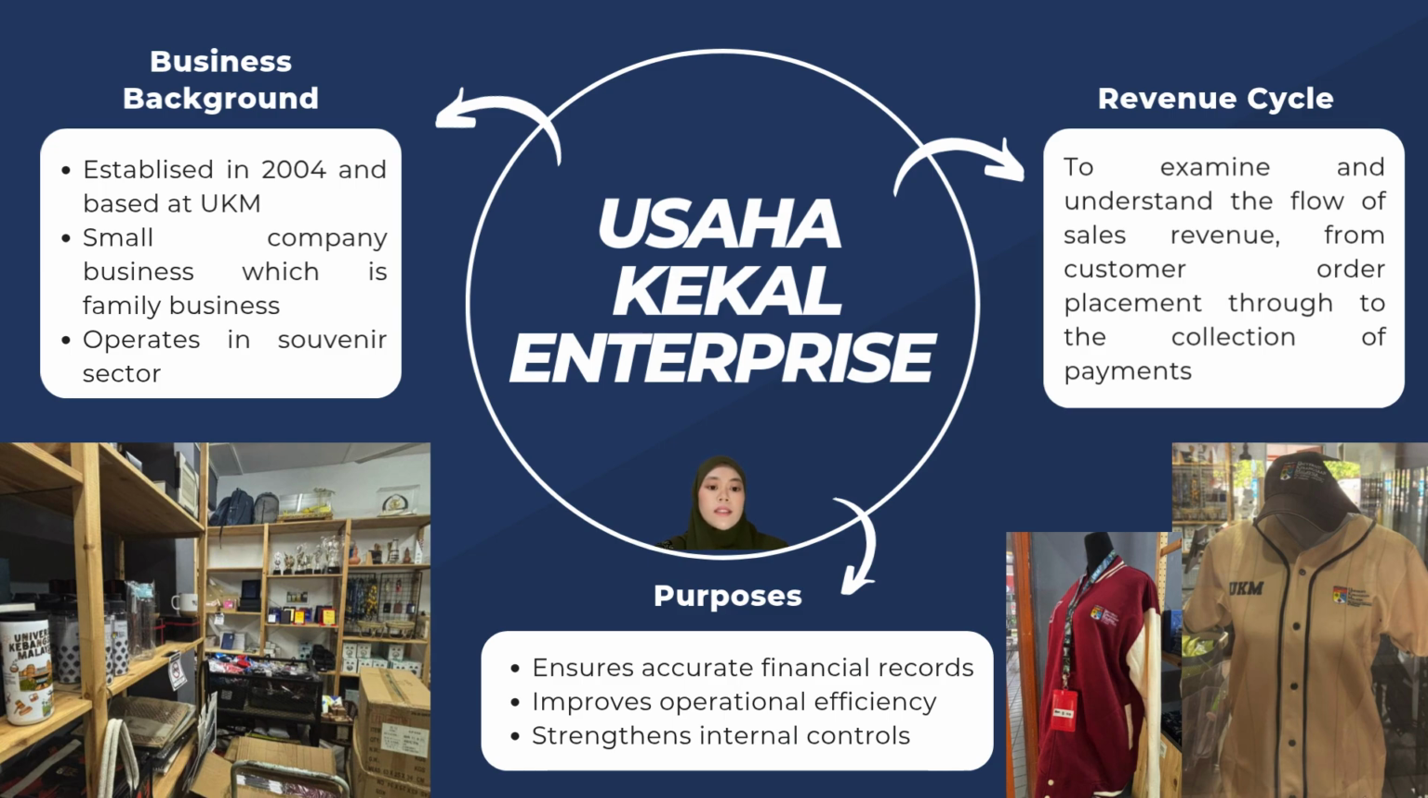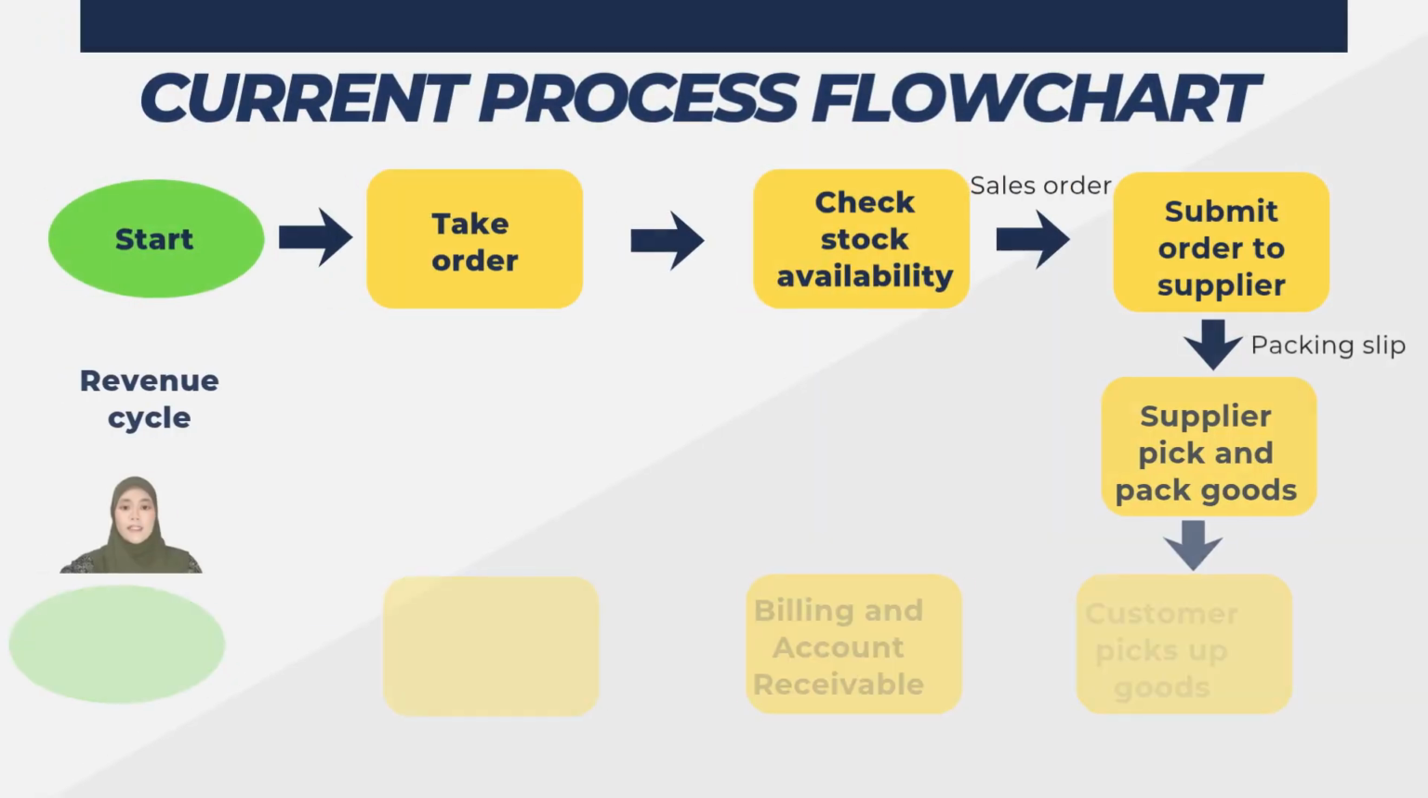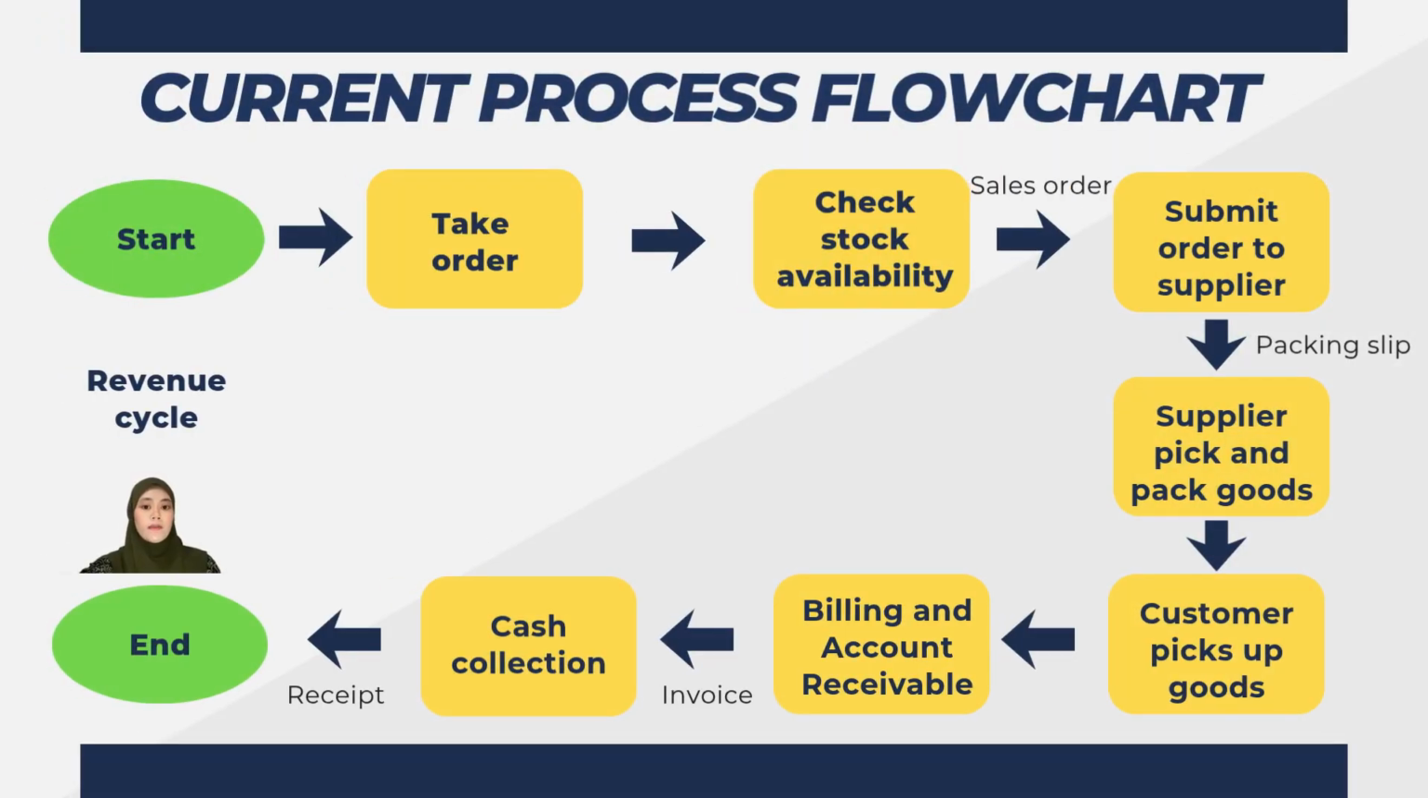Overall, the revenue cycle analysis provides insights into how Usaha Kekal Enterprise manages its sales revenue and identifies opportunities for future process improvements. This flowchart illustrates the current revenue cycle process of the company. Throughout this process, several departments work together to ensure that the customer orders are fulfilled accurately and efficiently. The first step is taking the customer's order.